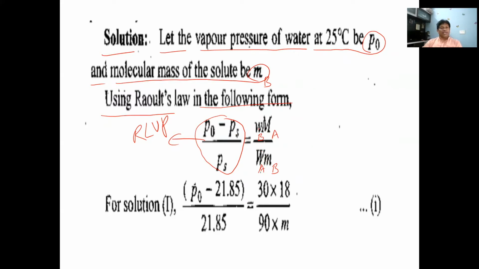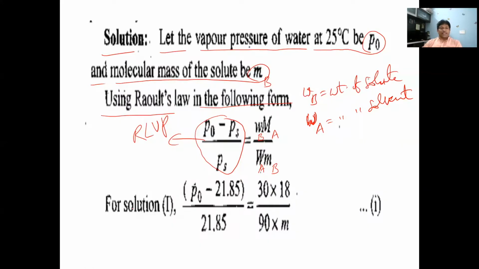What is WB here? WB is the weight of solute. And capital W is the weight of solvent. So in this equation, they have taken small w as the weight of solute, capital W as the weight of solvent, small m as the molecular weight of solute, and capital M as the molecular weight of solvent. But in some other books, they take it like this: WB means weight of solute, WA indicates weight of solvent.